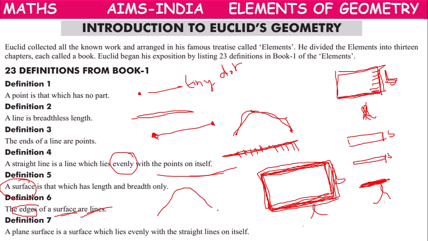Or if you observe, this will be like a hump. It is not a plane surface. It's a curved surface. So plane surface means without any curves. It should be evenly flat. If the surface is flat, or all the lines are located evenly with the surface itself, then it is called a plane surface.